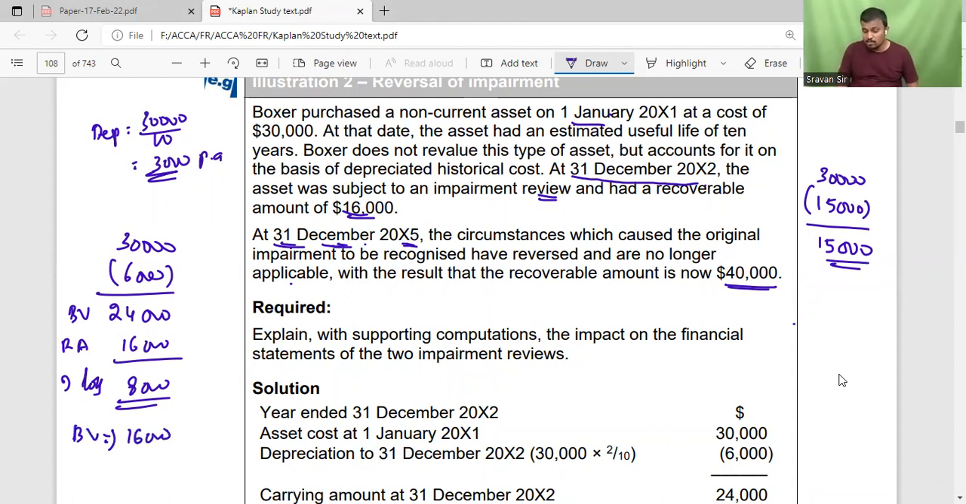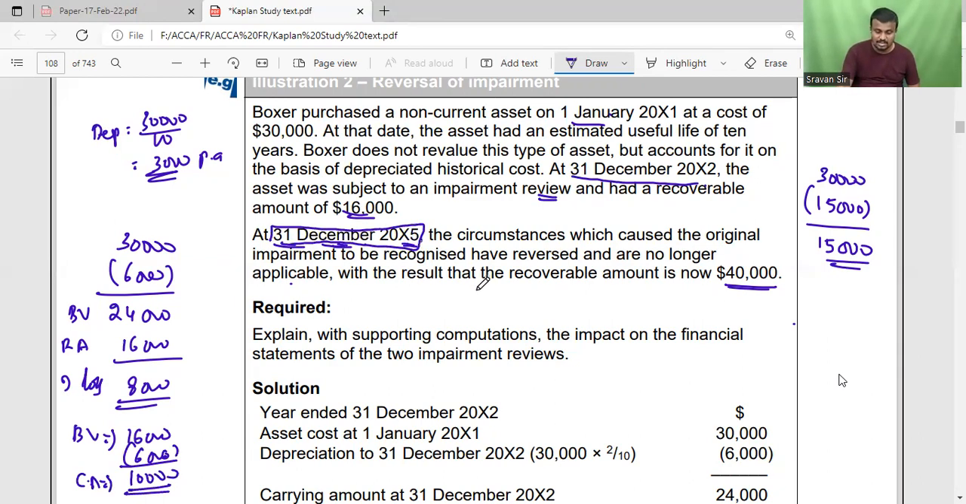So 16,000 divided by the remaining useful life. 2 years are completed out of 10 years, so 8 years remain. We need to provide depreciation till 31st December 20X5, which is X3, X4, X5, 3 years. So 16,000 by 8 is 2,000. 2,000 into 3 years, from 31st December 20X2 to 31st December 20X5, is 6,000. Then the book value, the carrying amount, is 10,000. And on that day, the recoverable amount is recalculated as 40,000.